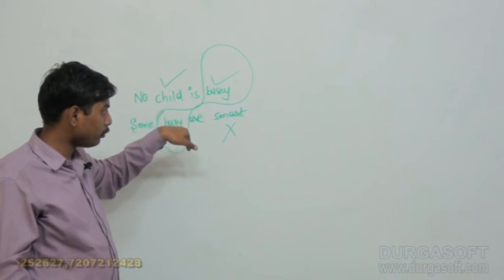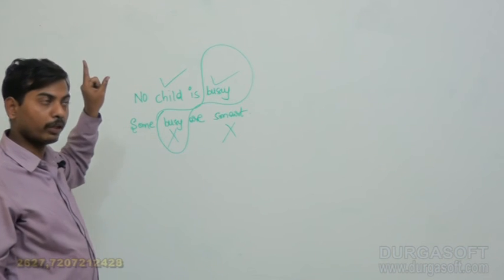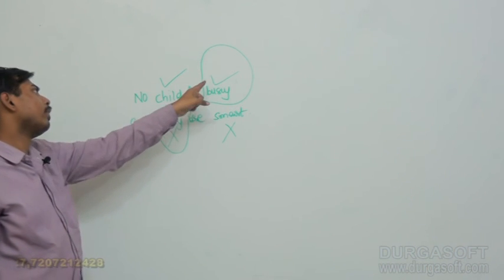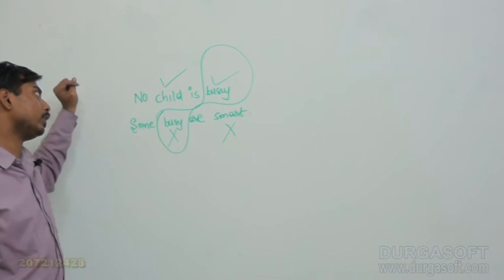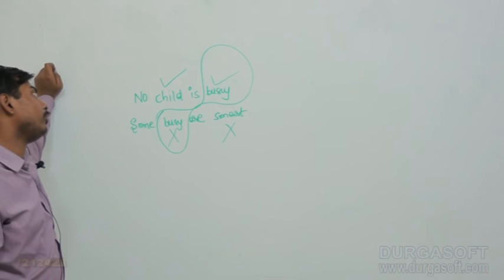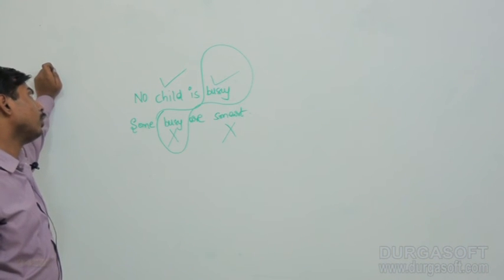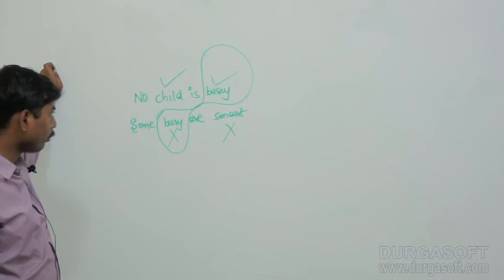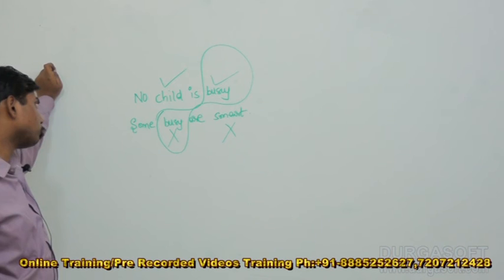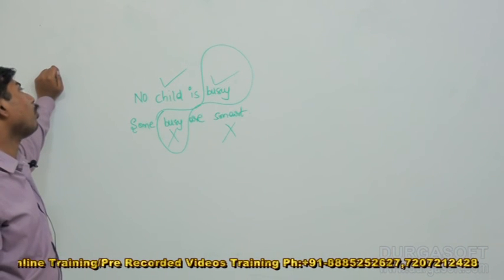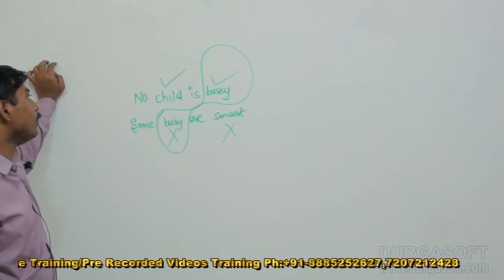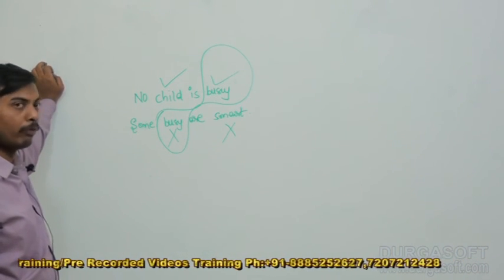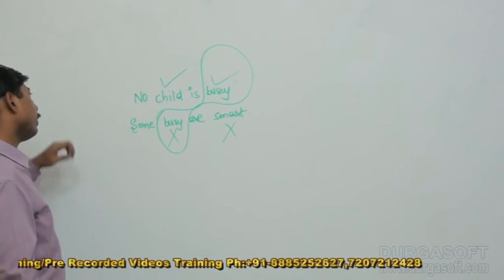Yes, the middle term is here distributed at least one time. The middle term has to be distributed at least one time to draw a conclusion. That is already here distributed for one time. Great.